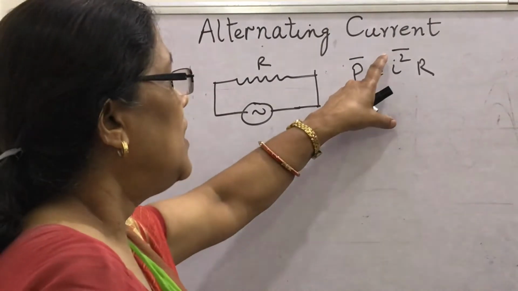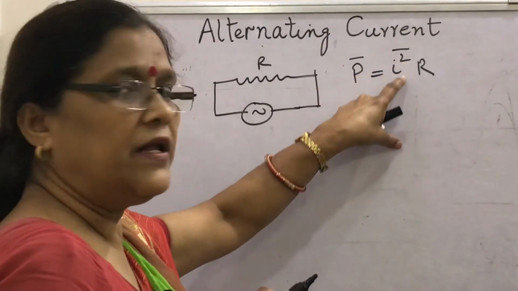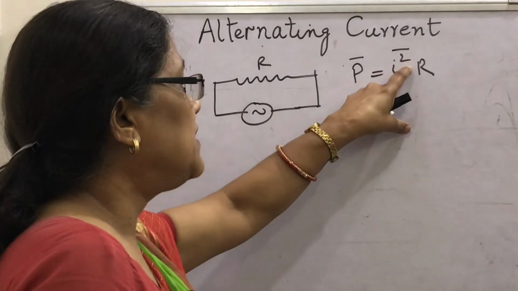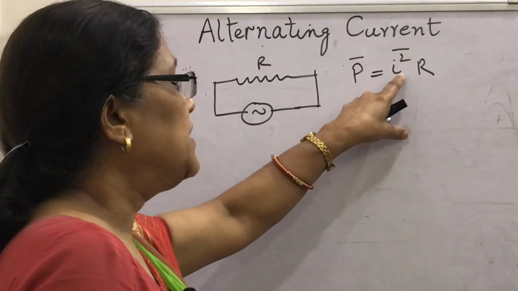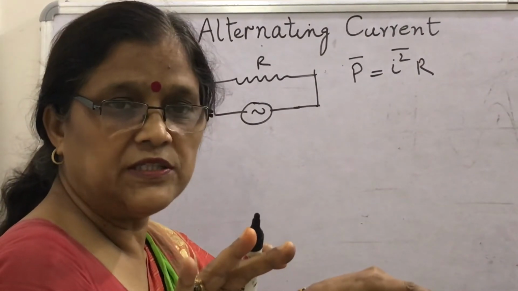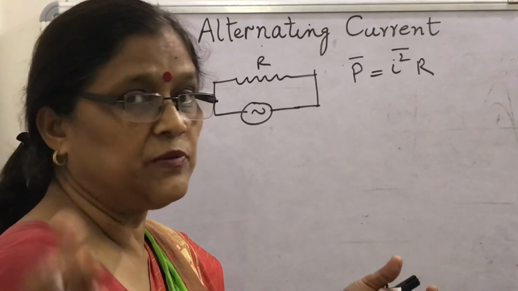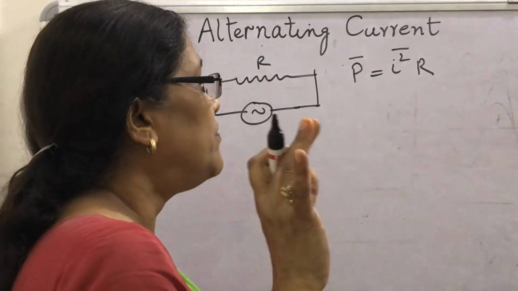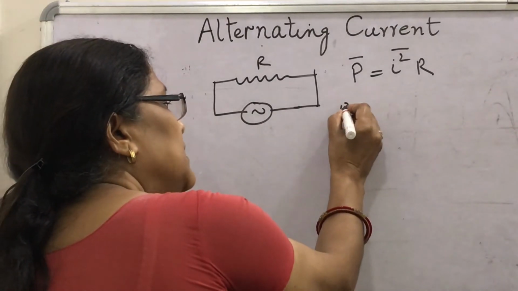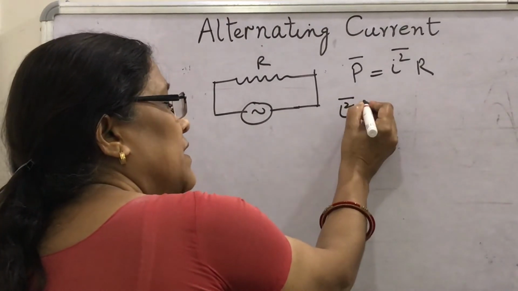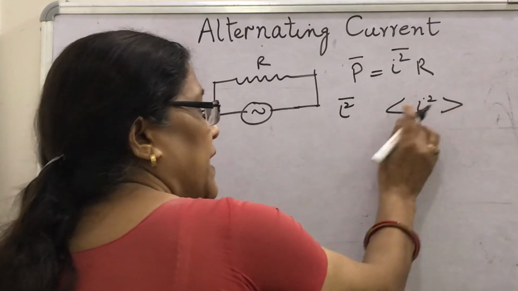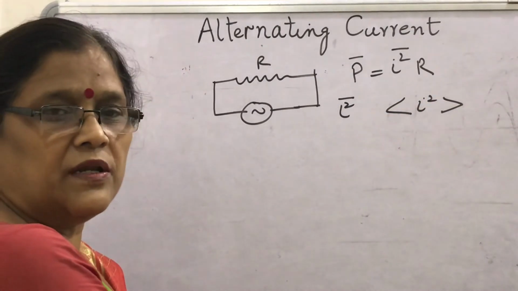This is called, learn to read, mean square current. If we consider mean square current, then mean square current into resistance will give the power consumption in the circuit. How will you find that power consumption? We have to find this value. This is the mean. We can represent mean by writing it in brackets like this. This is also the mean.